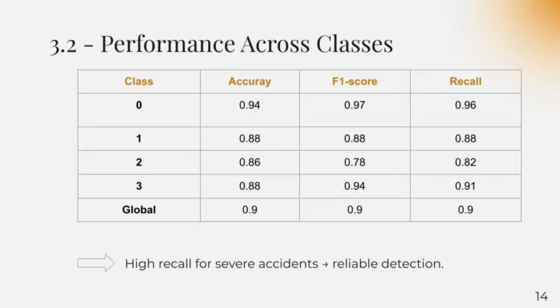Then we evaluated performance by accident severity level. The voting classifier achieved between 86 and 94% accuracy across all classes, with high recall for severe accidents. This is very important because severe accidents are the most critical to detect correctly.